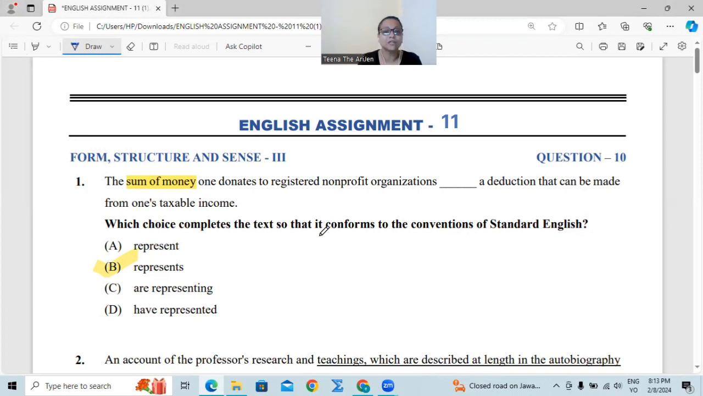That means I am looking for a simple verb with the S or ES and this is on number B, represents. Now you may question why not are representing, why not have represented. Remember, universal truth or general information will always take simple present tense, not any other form of tense. So our answer is number B, represents.